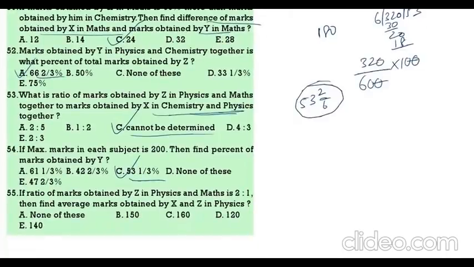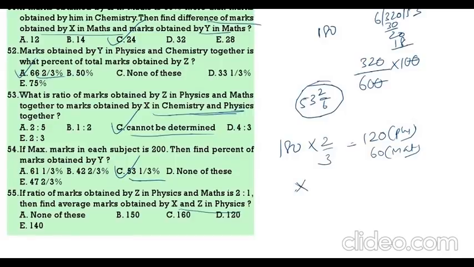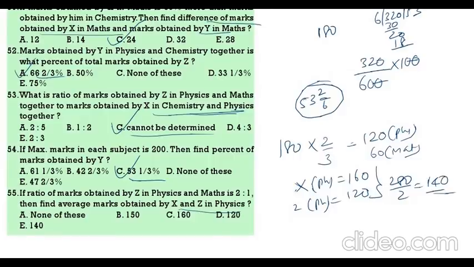In physics it is 2 by 3, that is 120 in physics and 60 in maths. Then X's physics is 160 and Z's physics is 120. So the total is 280, and the average means 140. 140 is the correct answer.